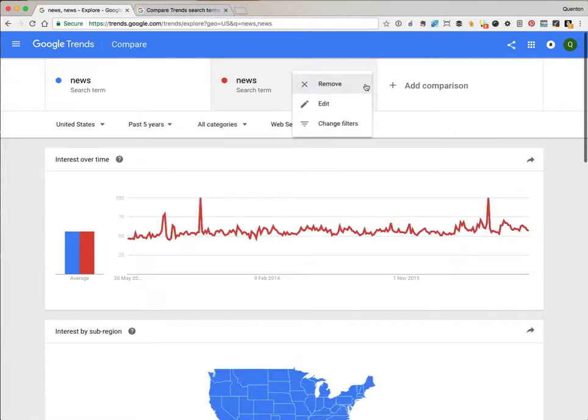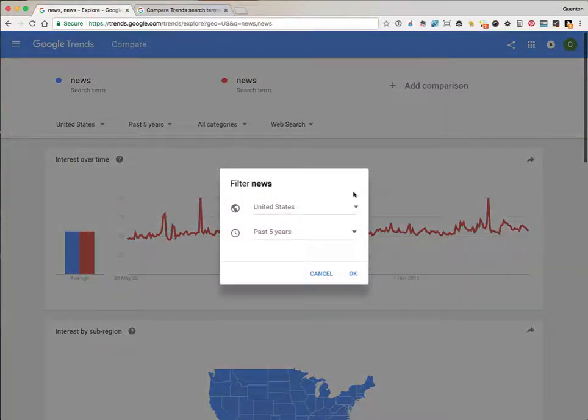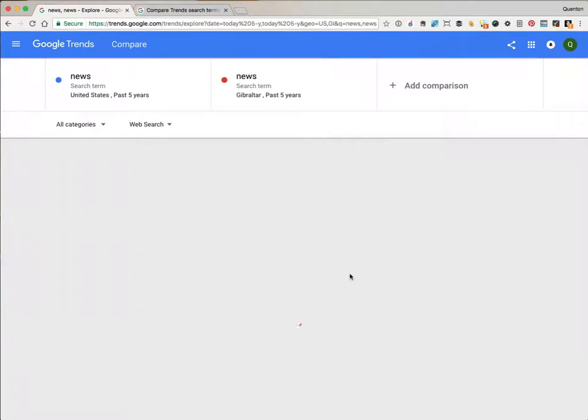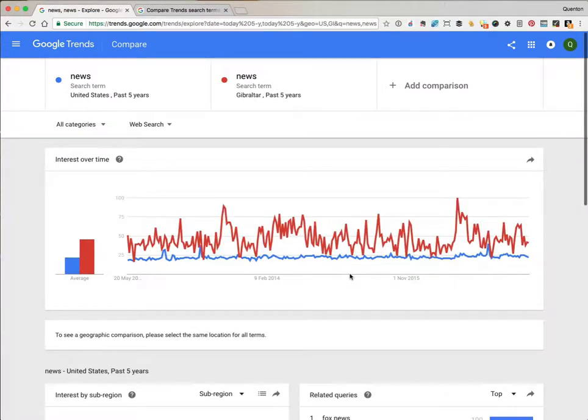but this time we'll change the filters, and in here we'll look for Gibraltar. There it is. Okay. Now, if you're outside the UK, you might not be familiar with Gibraltar. It's a British overseas territory, and it basically consists of a rock on the south coast of Spain. It's a good example because it's a really small place. There's only 30,000 people live there, and that compares to about 300 million in the US.